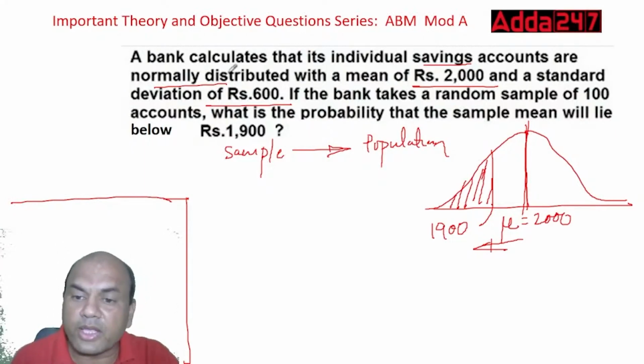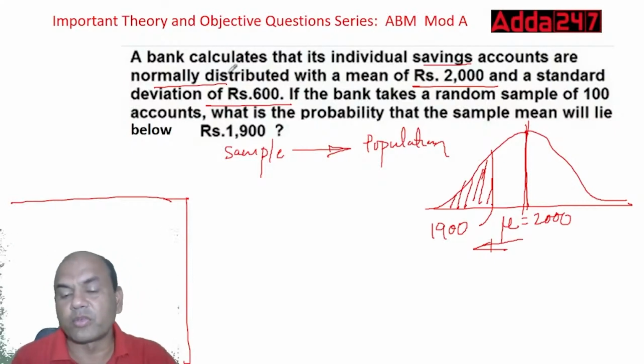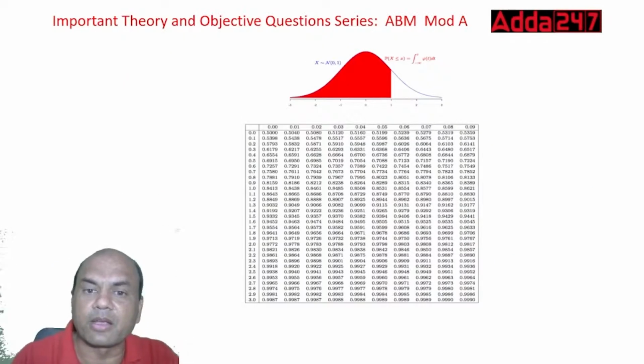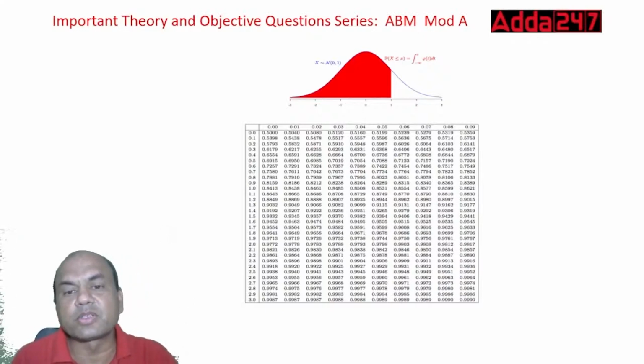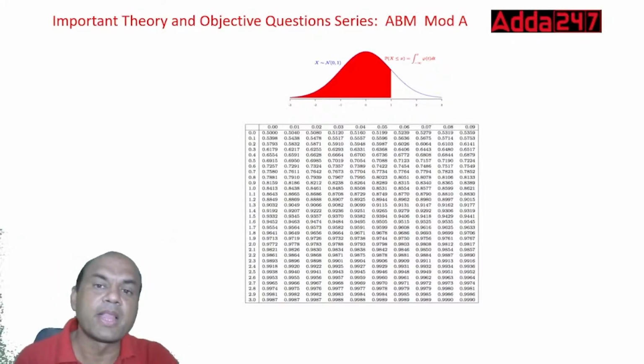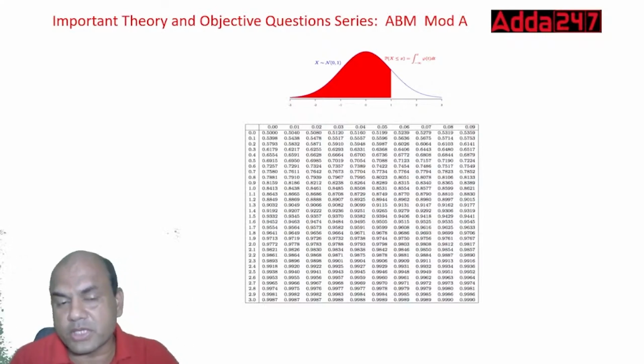Now how to find out the area over here? For finding out the area, let me give you some hint. See this. In exam also, they'll give you this normal distribution table. This table will be given to you. And now what have you to check?